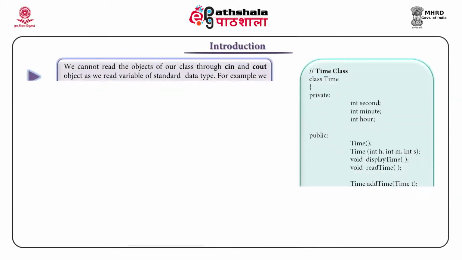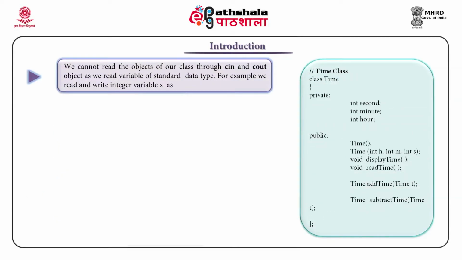The second limitation is that we are able to read and write standard data type using objects cin and cout, but we cannot read the objects of our class in the similar fashion. For example, if you want to read 2 integer variables x and a real variable y, you can read them as cin x, cin y.